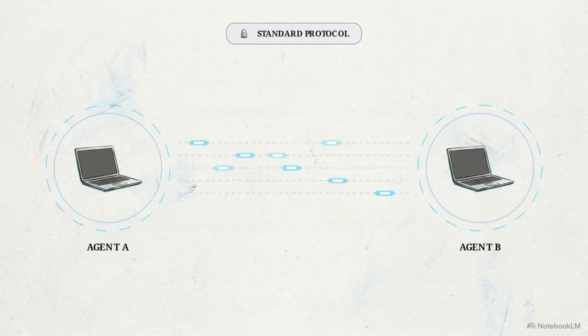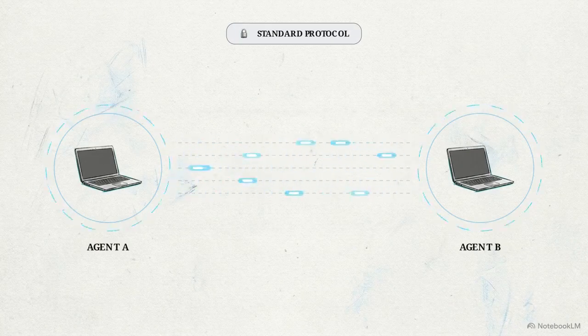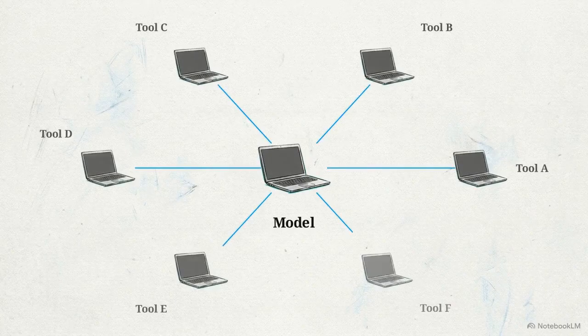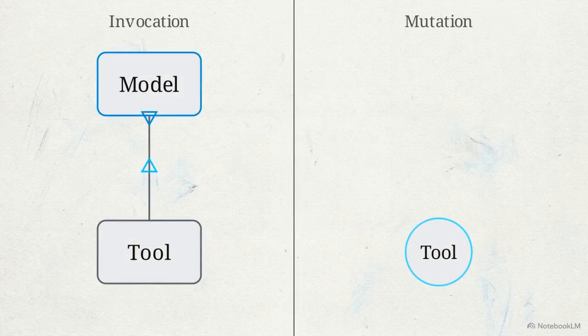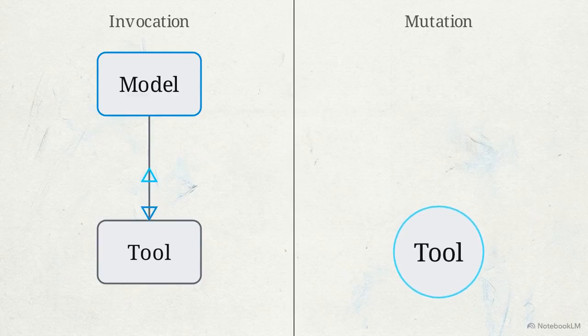The industry has built standards to help agents communicate. Protocols like Anthropic's Model Context Protocol and Google's Agent-to-Agent framework allow models to invoke tools reliably. But an invocation protocol is different from a state mutation protocol. Routing data between a static model and a static tool is a simple connectivity problem.